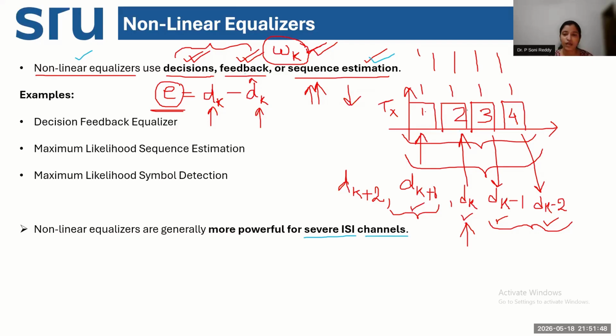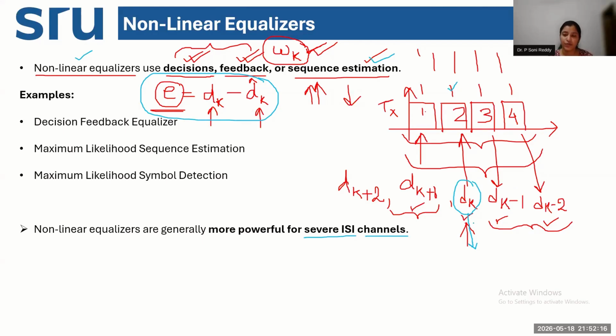In a linear equalizer, we are doing one symbol estimation at a time. That means if I'm transmitting dk, I will be estimating only how dk will be received at the receiver. So my error would be dk minus dk cap. This is my linear equalizer formula. But in the case of non-linear equalizers, we will be estimating all the symbols.